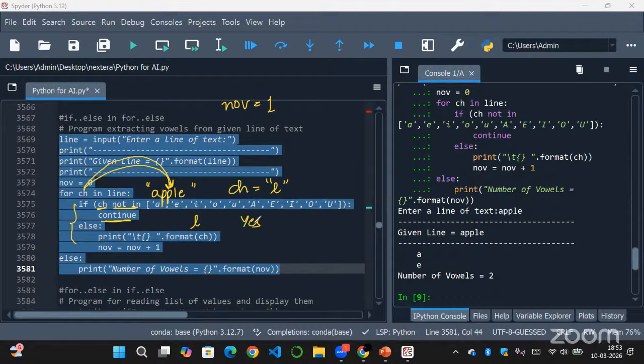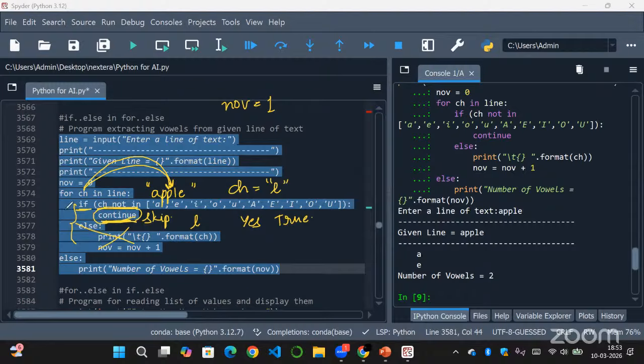Yes, it is not there. L is not in the list of vowels, right? So this condition will become true again. As the if condition is true, the block of statements inside it will be executed, that is continue. This continue will skip this part. We are not printing anything, we'll just skip here, and the else block also won't be executed for this L.